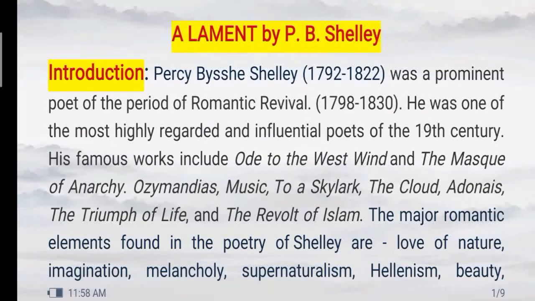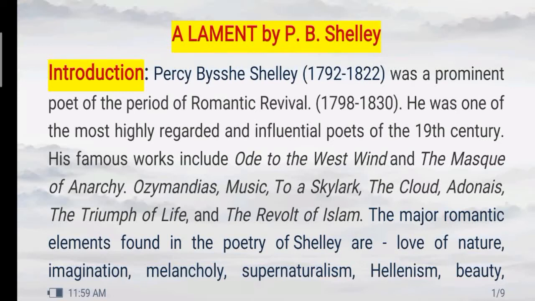Friends, S.T. Coleridge, William Wordsworth, John Keats, and P.B. Shelley. These are the four important pillars on which the whole empire of English poetry during the period of Romantic Revival exists. And that's why P.B. Shelley, along with the other three poets as I mentioned just now, is considered an extraordinary literary personality of this age of Romantic Revival.